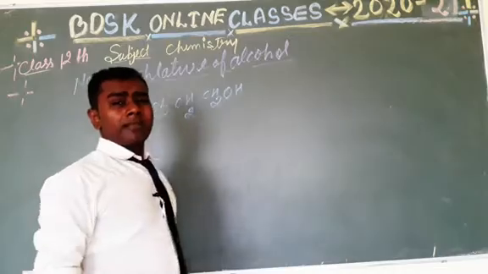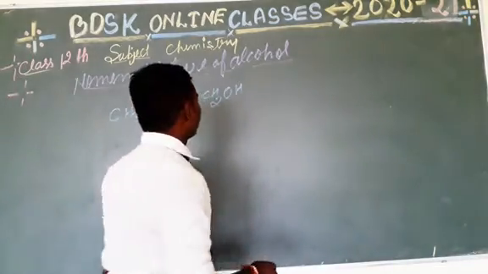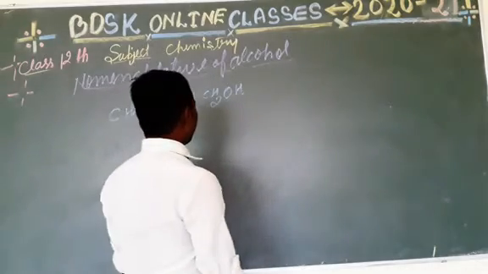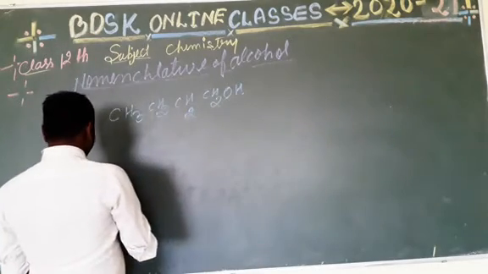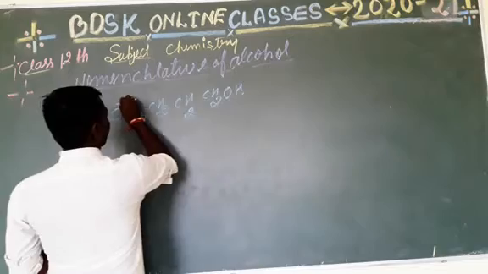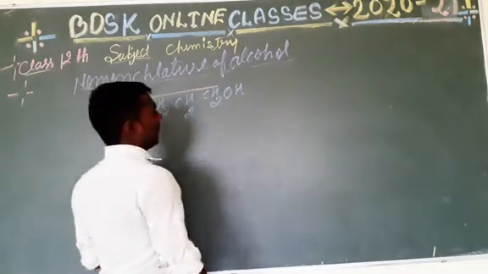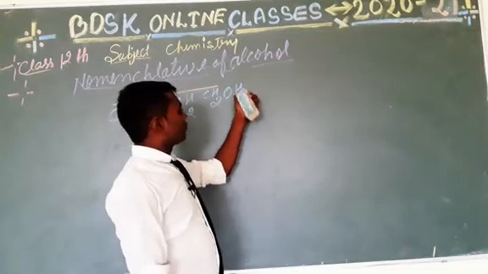This is the compound that contains an alcohol group, and this is the longest chain, along with which this particular group is attached.